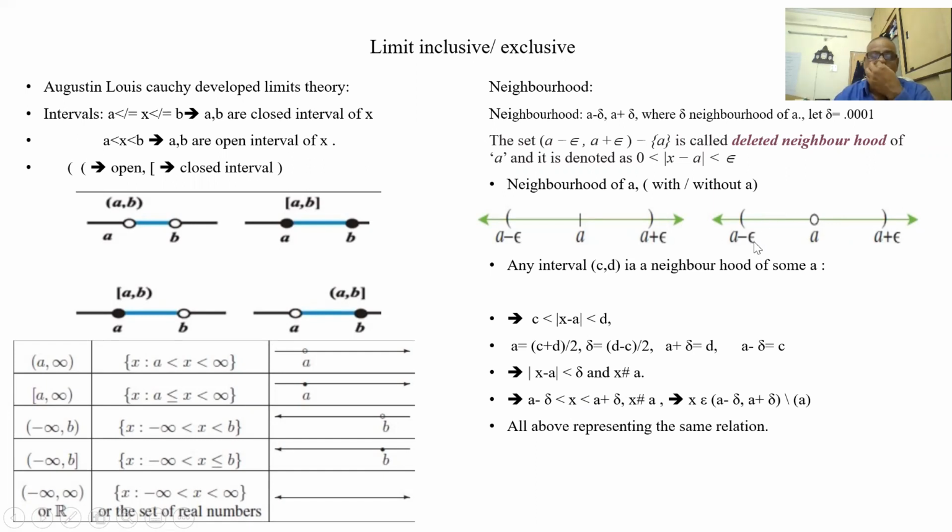Then E is 10, A minus 10, A plus 10. That is also a neighborhood, an extended neighborhood. But normally when we talk of neighborhood, it means very nearby. E is very small, so A minus E and A plus E are both almost equal to A, say 5.0001.